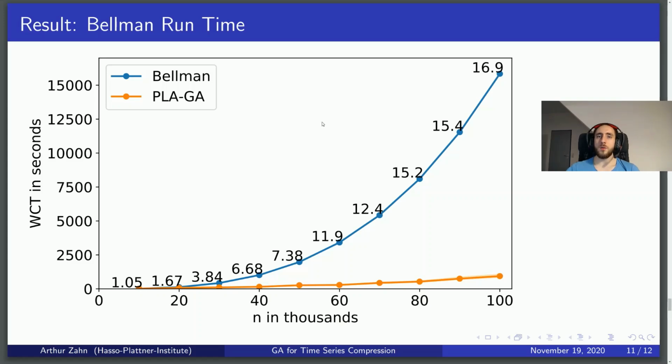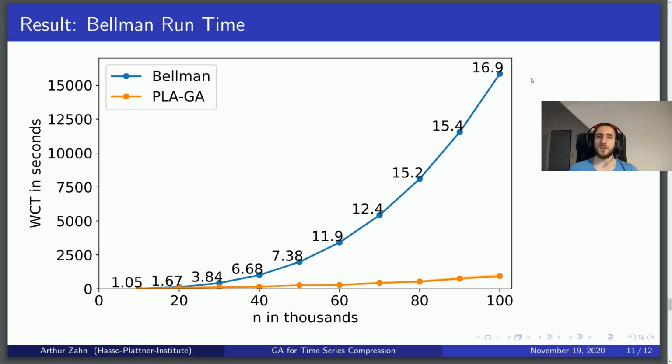We did so for input time series of different length, ranging from 10,000 points up to 100,000 points, and the numbers next to the blue dots indicate the speed up reached. So on this dataset, for an input size of 100,000 points, we reached a speed up factor of roughly 17.